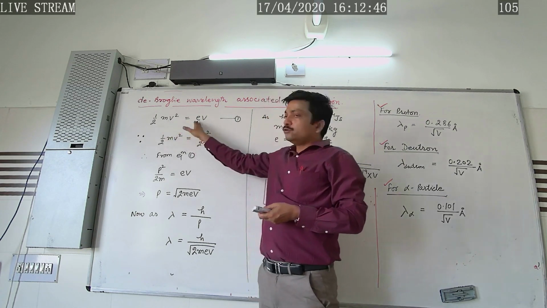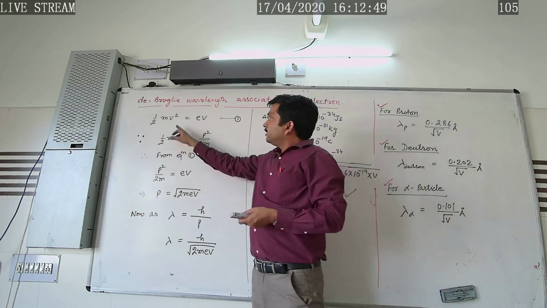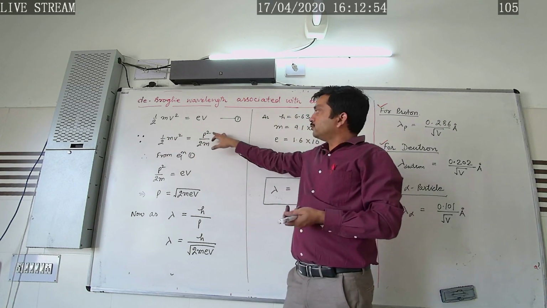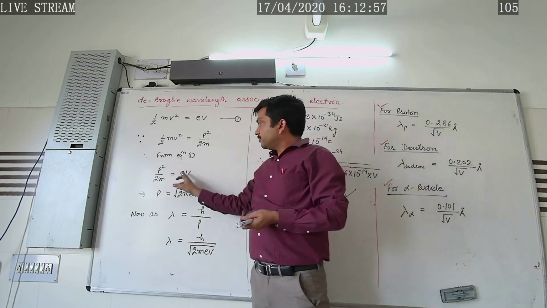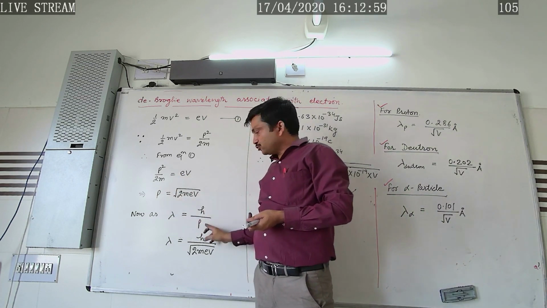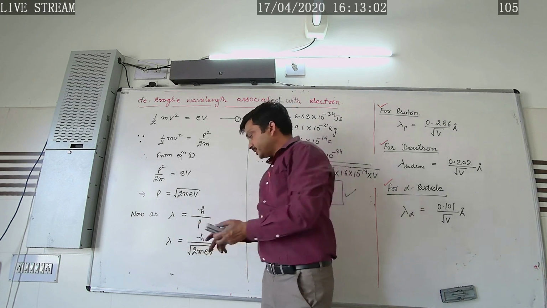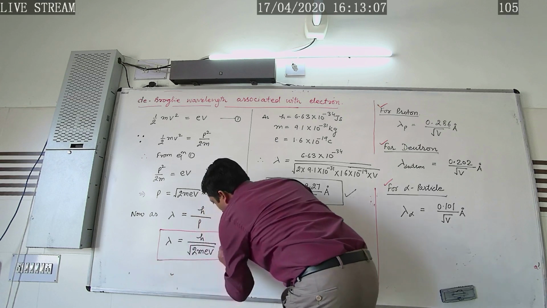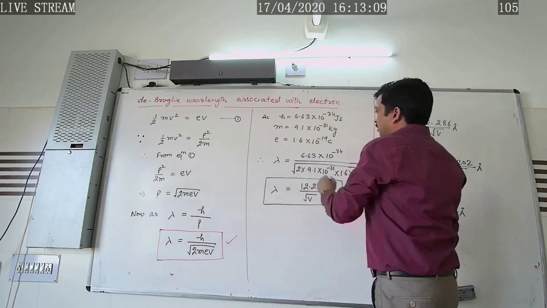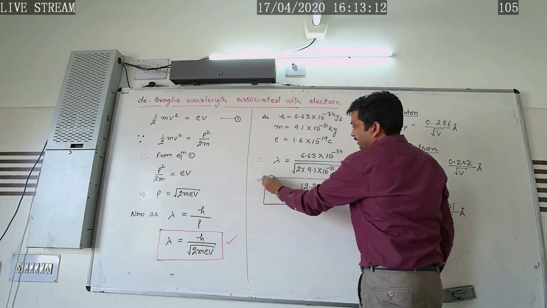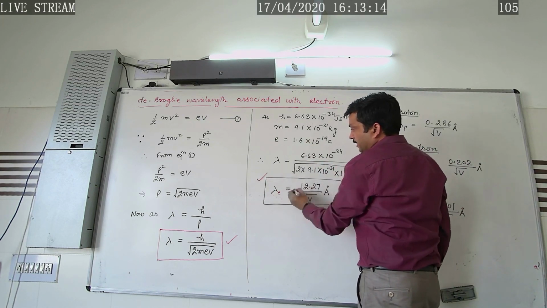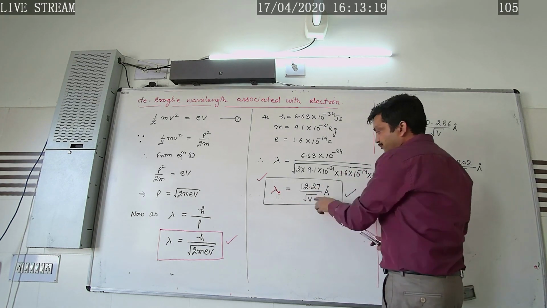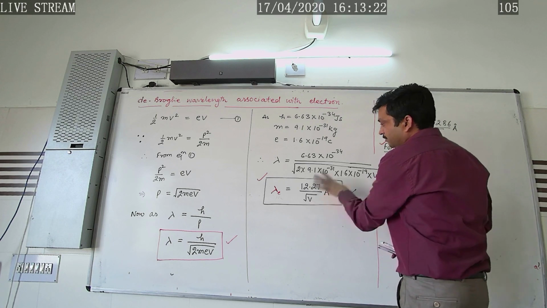So kinetic energy will be equal to eV. Since kinetic energy is equal to p square by 2m, putting its value here, lambda is equal to h over p. So we get the required expression, lambda is equal to h over square root of 2meV. Further, on putting the respective constants, we get the value of de Broglie wavelength associated with the electron as 12.27 over root V angstrom, where V is the accelerating potential.